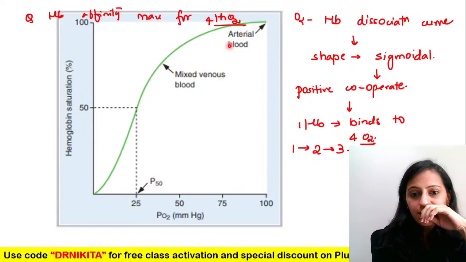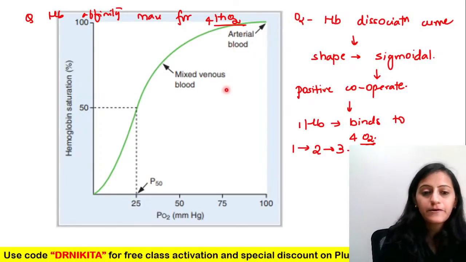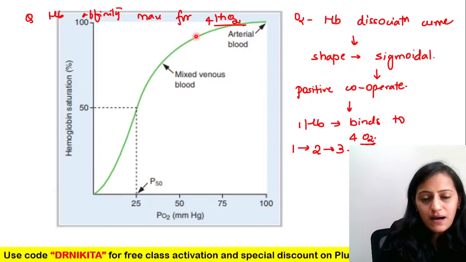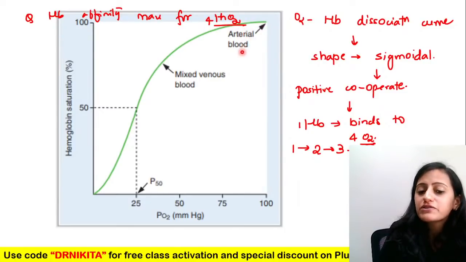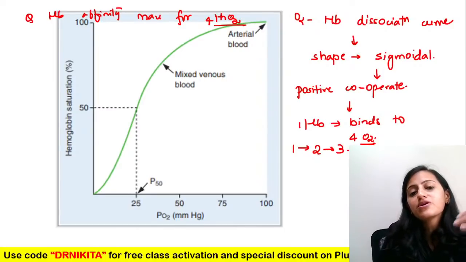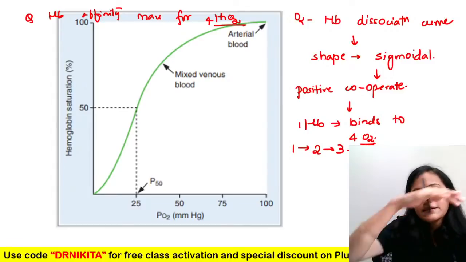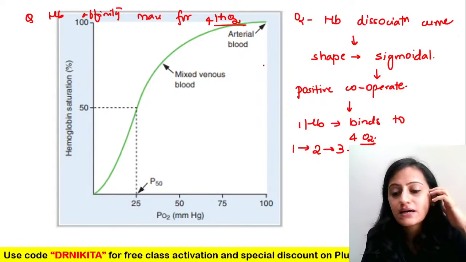Okay. So that was about this. The beginning is the difficult, then it becomes easy. So the fourth is the one which is the easiest to bind. And this part of the curve, what do you think? Is it the loading part or the unloading part, the loading of the oxygen or the unloading of the oxygen? If I ask you what is true in the oxygen hemoglobin dissociation curve, does the plateau represent the loading or the unloading?